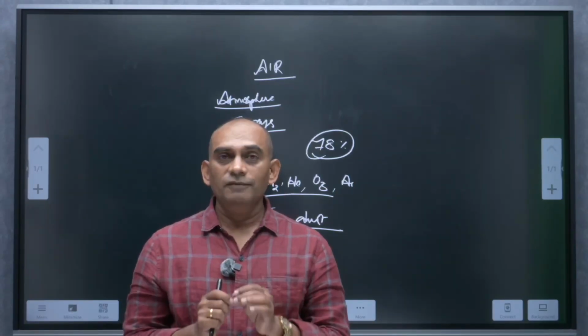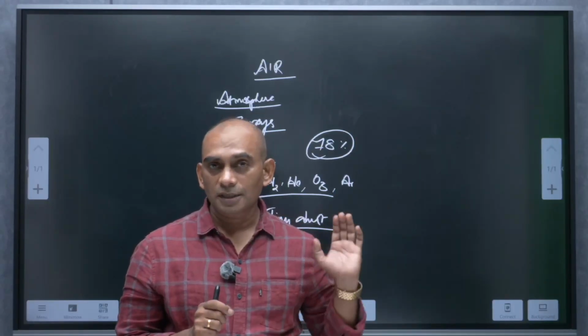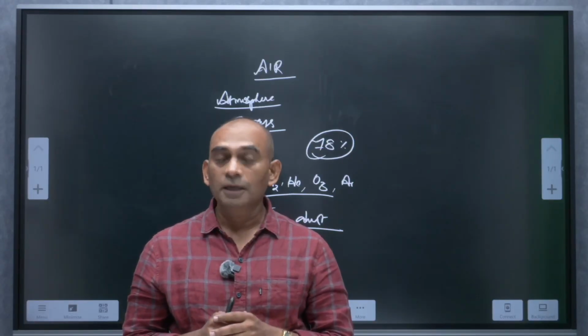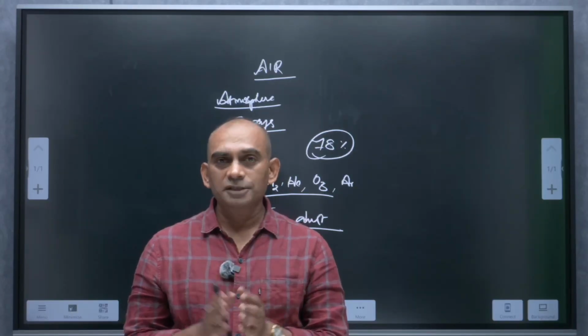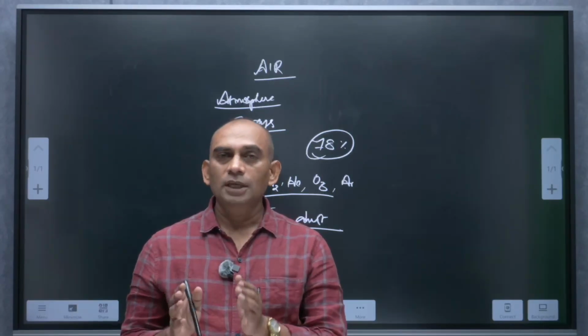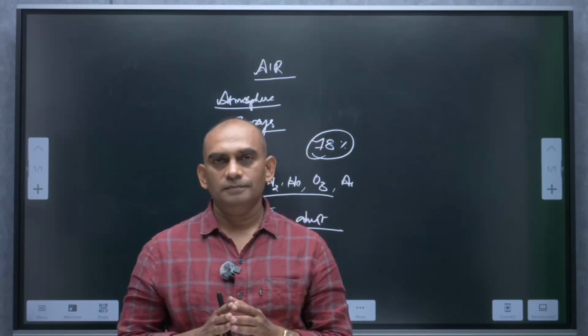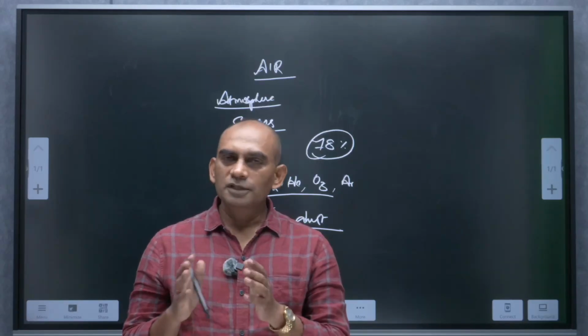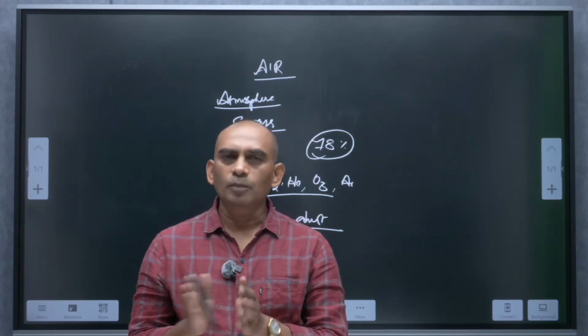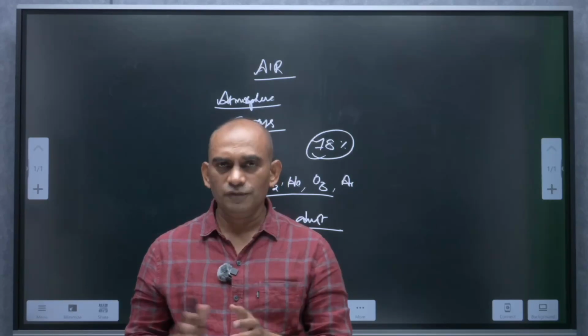Plants' survival depends on this nitrogen gas, but plants do not utilize atmospheric nitrogen. There are some bacteria that live in soil and roots of some plants. Those bacteria, for example, rhizobium species, convert this atmospheric nitrogen into ammonia. That is what we call nitrogen fixation.